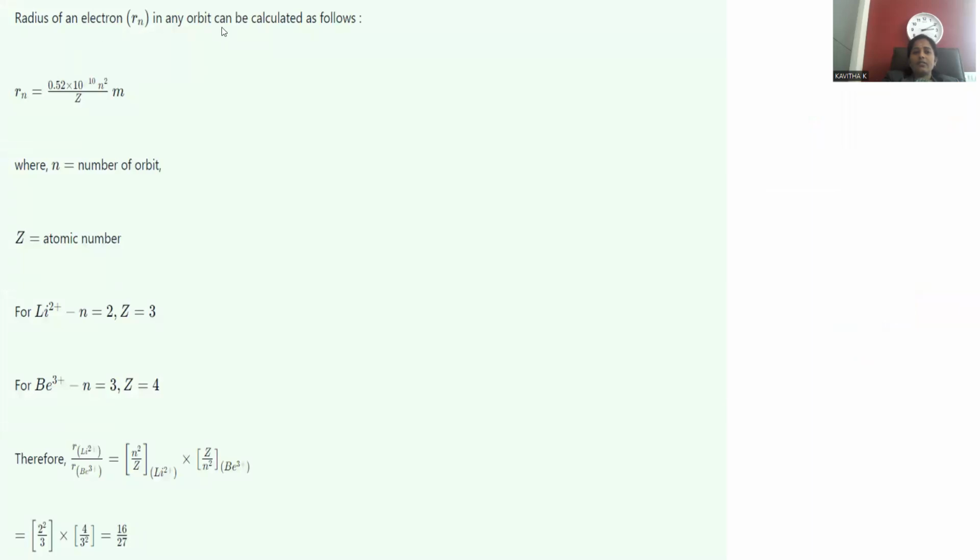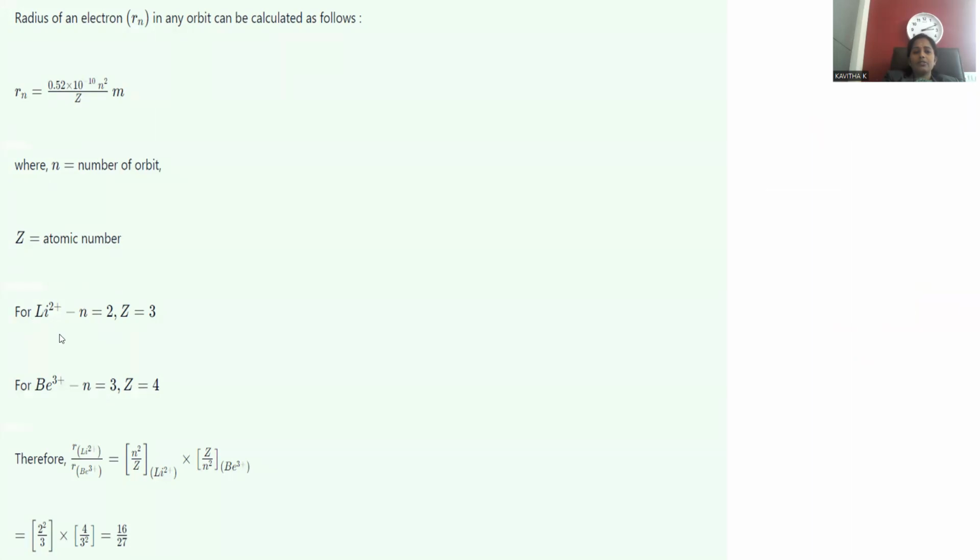The radius of the electron for any orbit is calculated as Rn. n means in which orbit the electron is lying. That Rn is equal to 0.52 into 10 to the power -10 times n square by Z metres. n is the number of the orbit to which it belongs. Z denotes the atomic number, and Li+2.